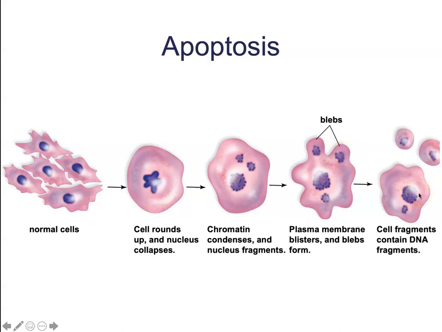The cell fragments contain DNA fragments, which can then be digested by our white blood cells. I just want to point out it's a very, very healthy, normal process. If you notice, all of these fragments are perfectly contained within the plasma membrane, so it makes them very safe and very easy to digest by the white blood cells.